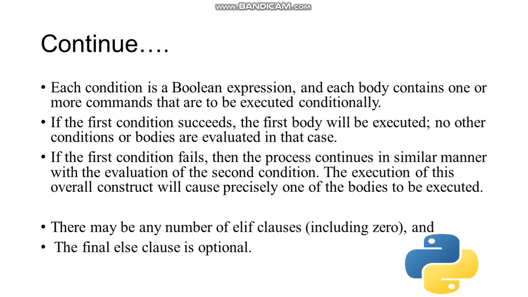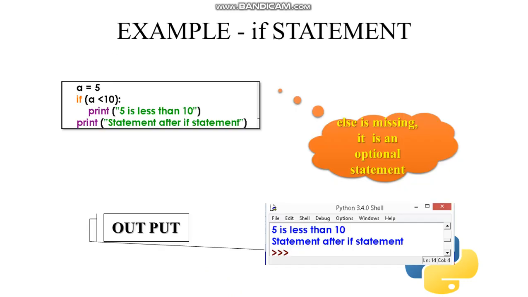If the first condition fails, then the process continues in a similar manner with the evaluation of the second condition. The execution of this overall construct will cause precisely one of the bodies to be executed. There may be any number of elif clauses, including 0, and the final else clause is optional.